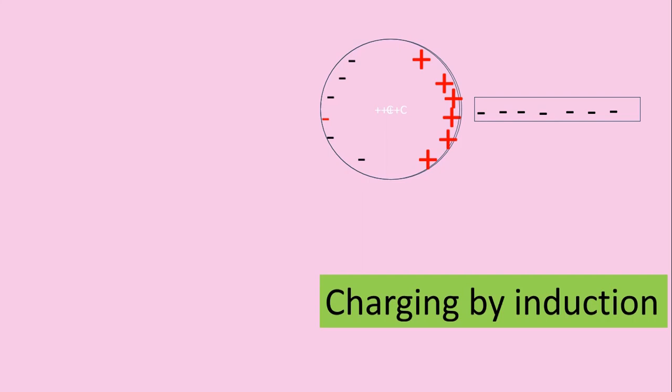But for the negative charges, because they are similar charges, they repel. Then on the negative side, you fix an earth rod which will force the negative charges to be attracted to the positive charges in the ground, and the negative charges will flow through the earth rod to the ground. The object remained positively charged without rubbing or contact. The charged material used is known as inductor, and therefore the method is known as induction.